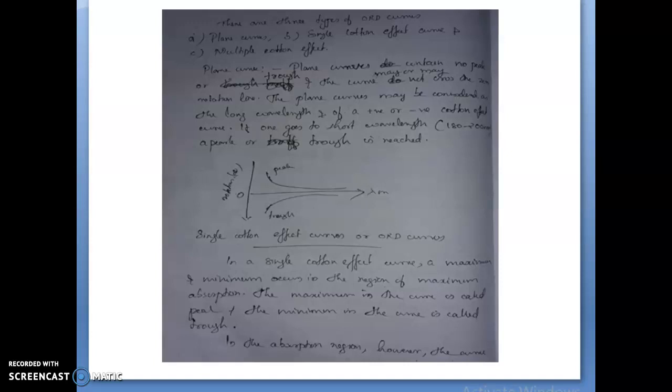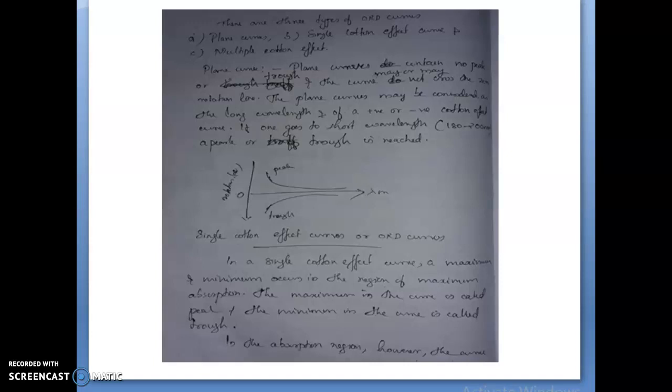We already said there will be a peak or trough in the region of maximum absorption, and the compound should have a low extinction coefficient for the absorption band.